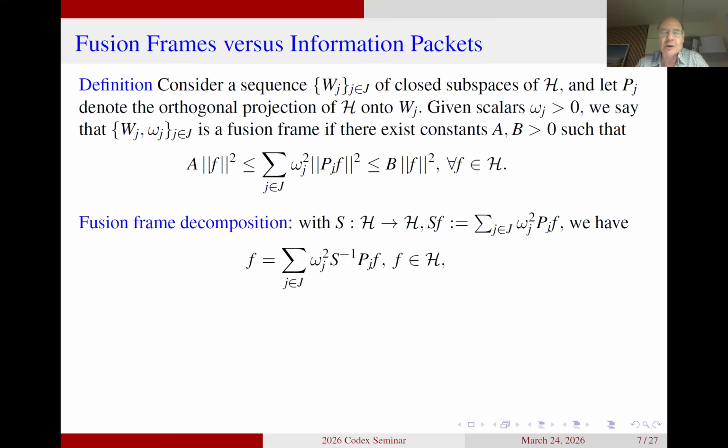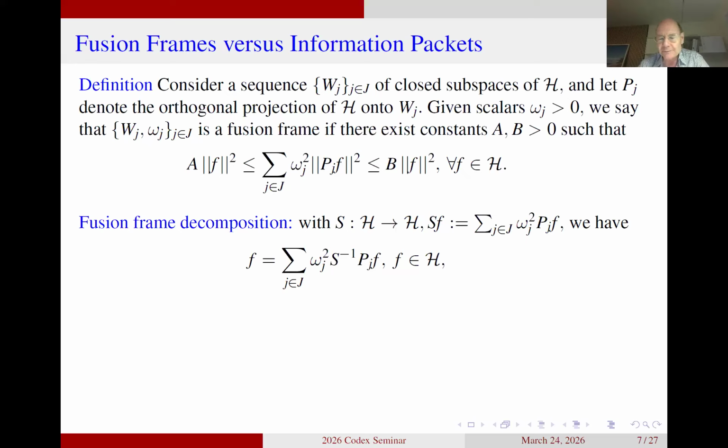It's not exactly the same because in the decomposition we are speaking about Pj f, so we are projecting down to the space, but there's also the inverse frame operator acting on it. So we are taking these projections down to the spaces Wj, and then we are moving them to another space by the inverse frame operator. But at least conceptually, we are projecting down on the spaces, and at least in the case where the frame operator is the identity, or a multiple of the identity, then it is directly a projection down on the spaces Wj.